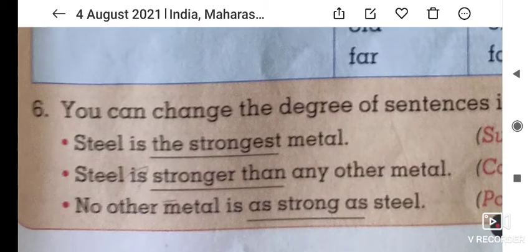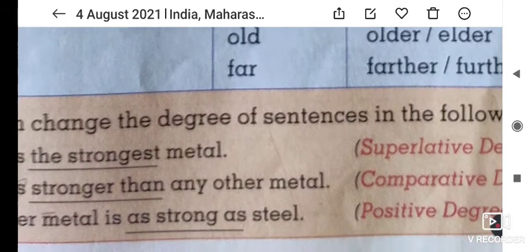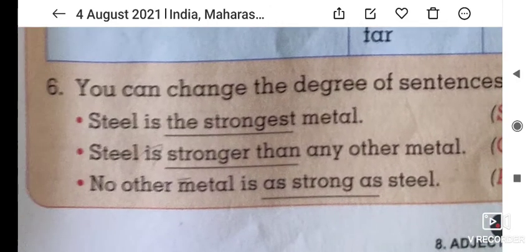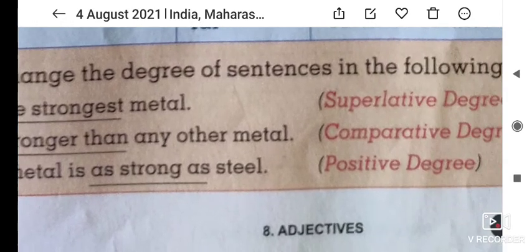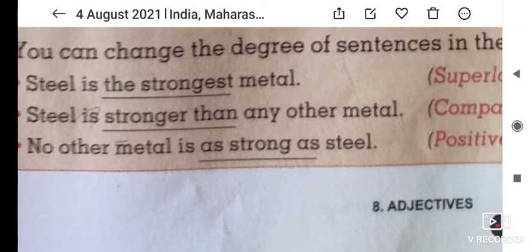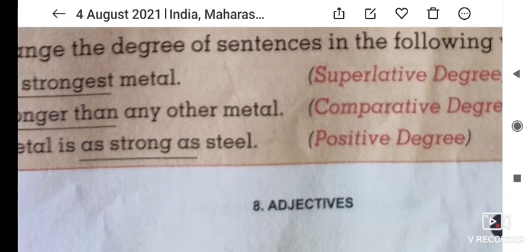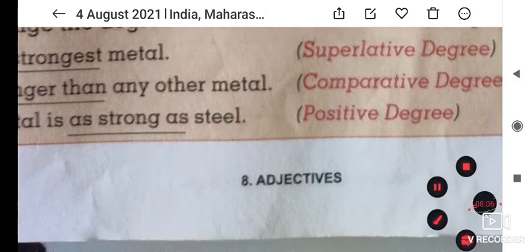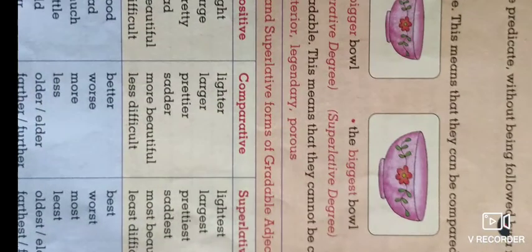This is the sentence: The steel is the strongest metal. So this sentence belongs to the superlative degree. Then, steel is stronger than any other metal. This is the comparative degree. It is compared with the other metals. No other metal is as strong as steel. This is the positive degree in this sentence. Okay students, we are going to learn about the adjective in this sentence.